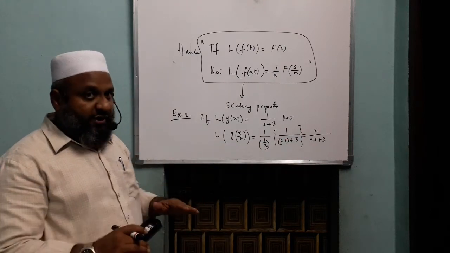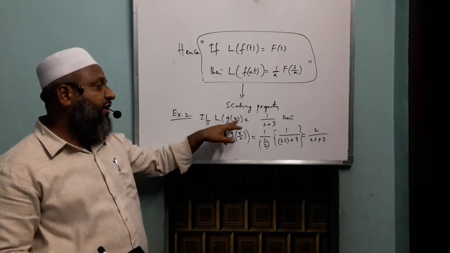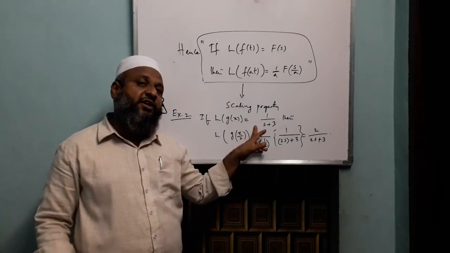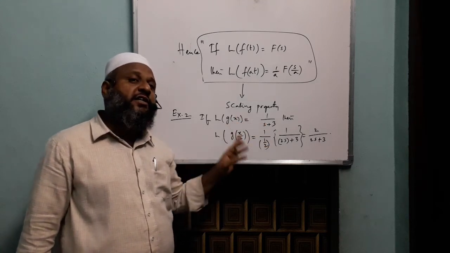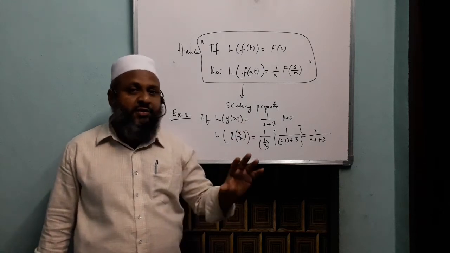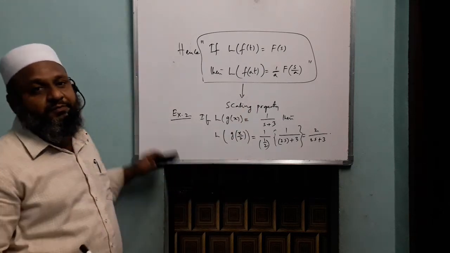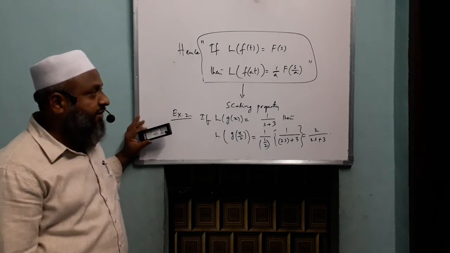So this is the way how we can find the Laplace transform of the scaled function if we know the Laplace transform of the original function. We need not know what is the function. If we know the transform, we can tell the transform for the scaled function. This is something about what we call the scaling property. Okay, let's end up here.